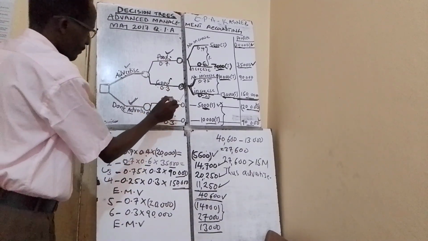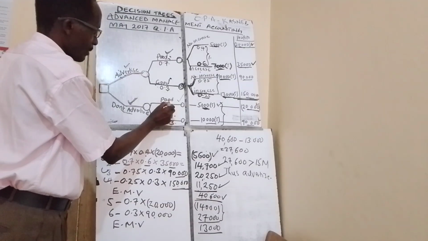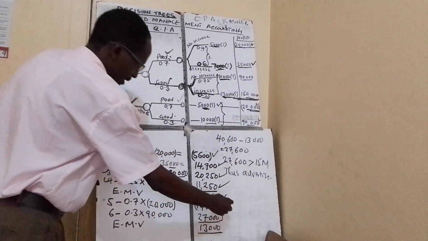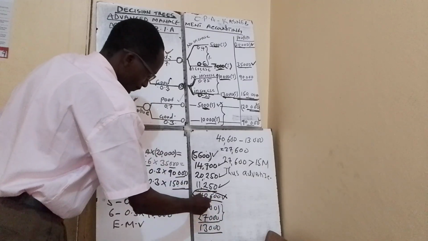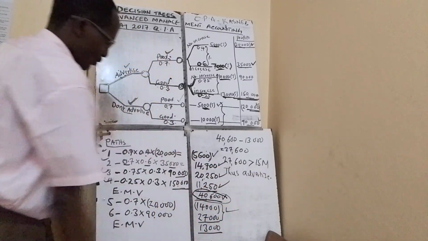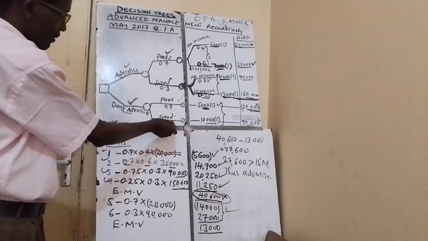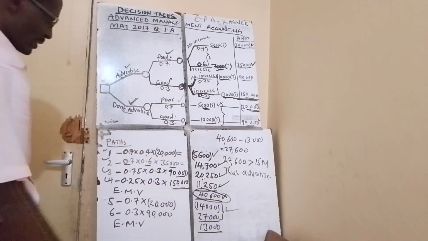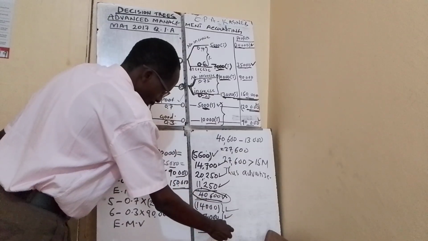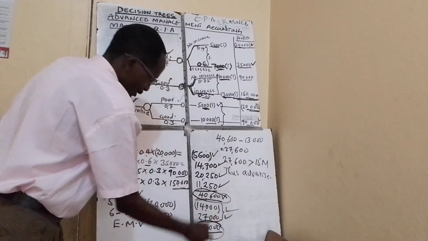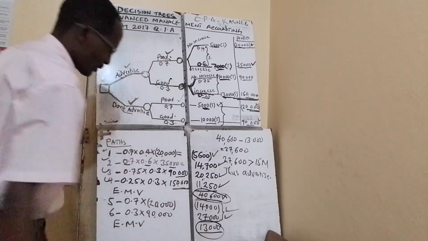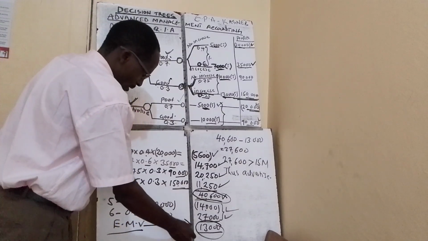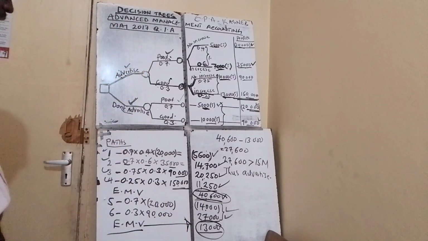You take 0.7 times negative 20,000 and you get negative 14,000. The other part, 0.3 times 90,000, we got 27,000. Summing the two, negative 14,000 plus 27,000, you get an expected monetary value of 13,000.